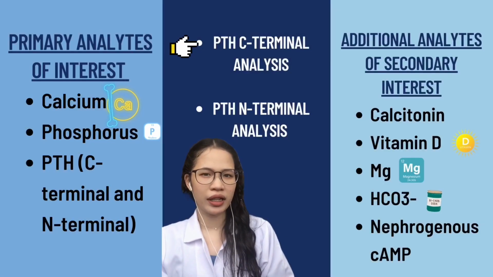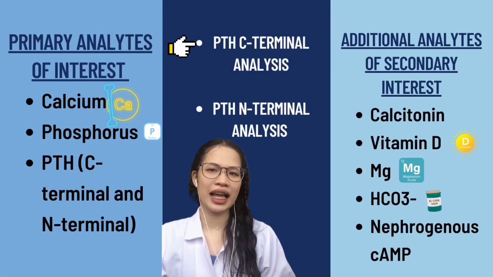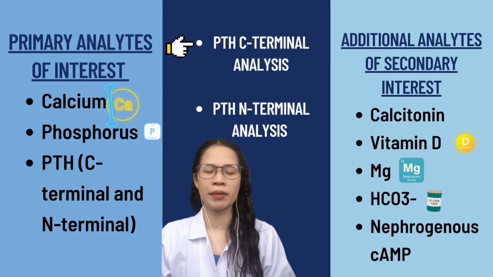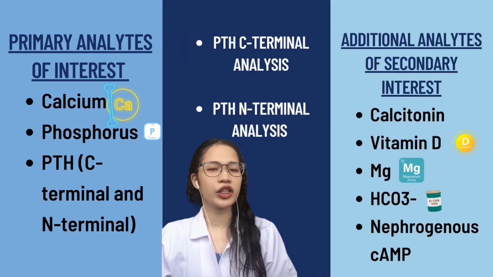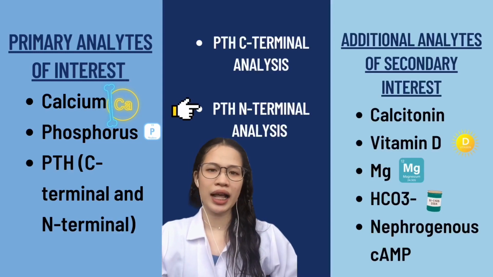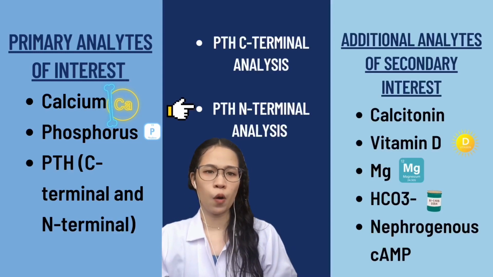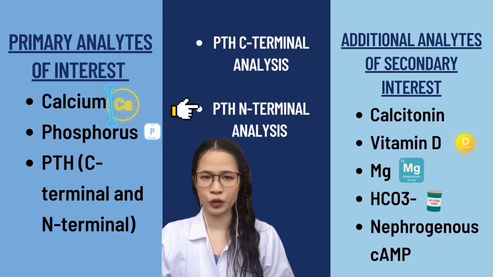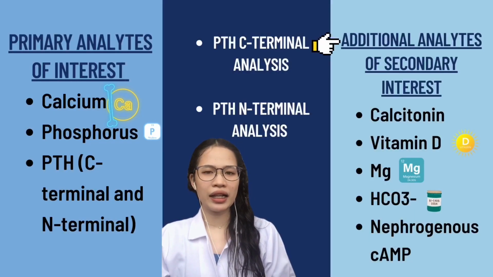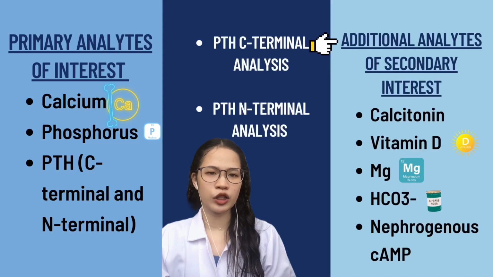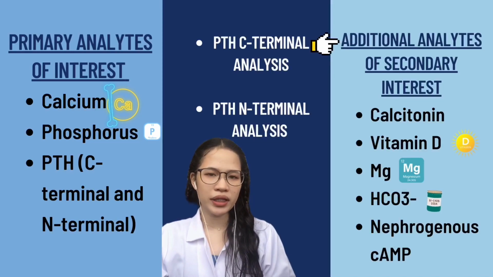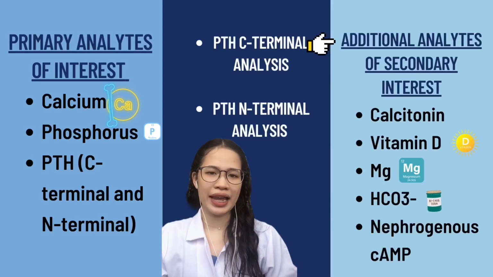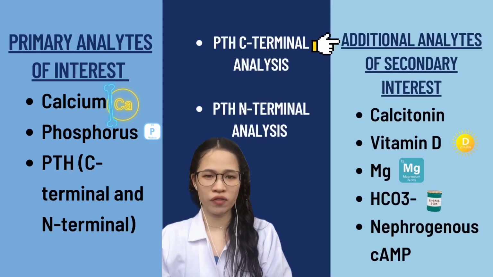PTH C-terminal analysis examines the intact PTH molecule and is highly specific for detecting hyperparathyroidism. On the other hand, PTH N-terminal analysis measures both the whole PTH molecule and the amino terminal fragments in the serum. Additional analytes of secondary interest include calcitonin, vitamin D, magnesium, bicarbonate, and nephrogenous cyclic adenosine monophosphate.